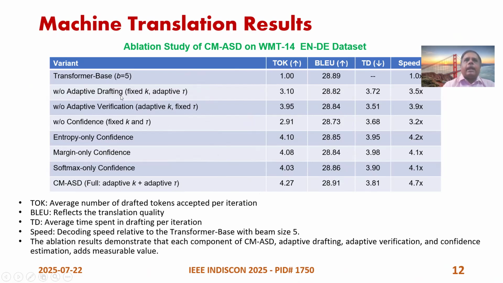First we had adaptive drafting, adaptive verification, and confidence, none of them present. So we saw what the token acceptance rate is. Then we have entropy-only confidence, margin-only confidence, and softmax-only confidence, and they have added up finally to a much higher rate compared to the original one.